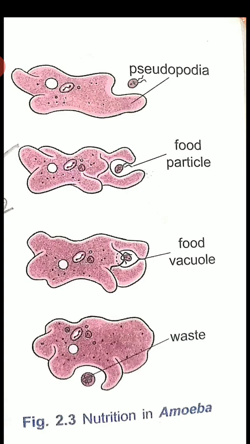And then how rumination takes place in the ruminants and how nutrition takes place in amoeba, we have also discussed. You can read the textbook and write the objectives of the textbook. Textbook exercises are given, and objectives are given that you can solve.